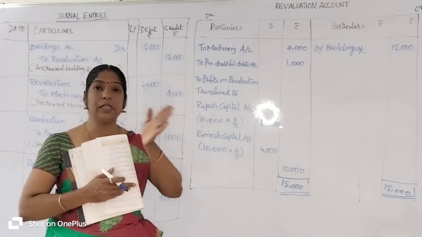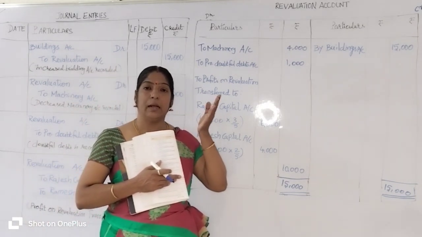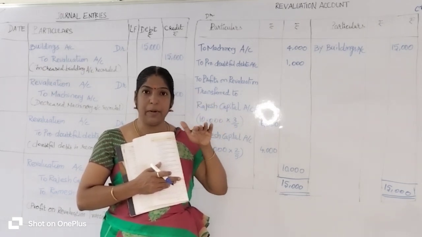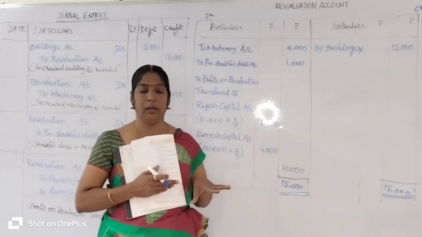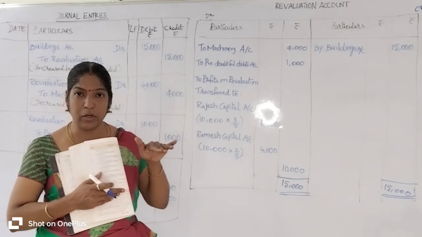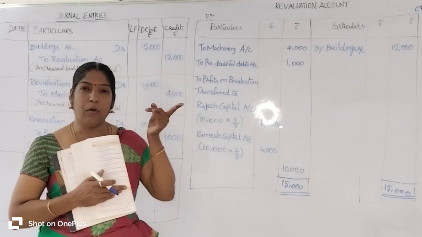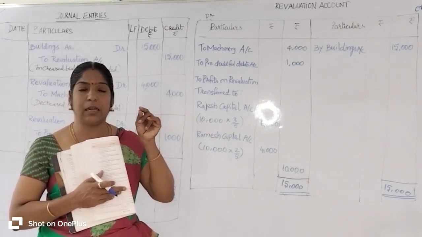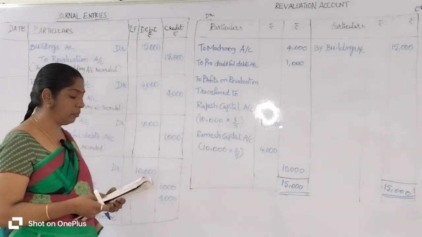In reverse order, if the liability account increases, the revaluation account is to be debited, and if the liability account decreases, the revaluation account should be credited. And the concerned account is to be debited. If the asset account increases, the revaluation account is credited, and the concerned asset account is to be debited.